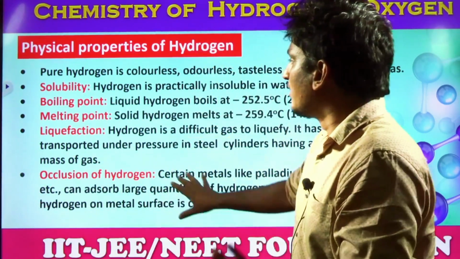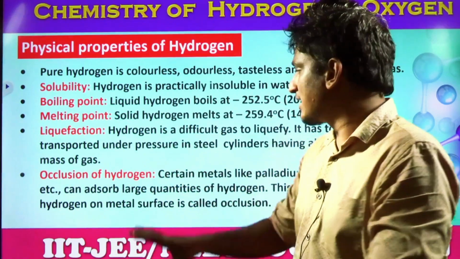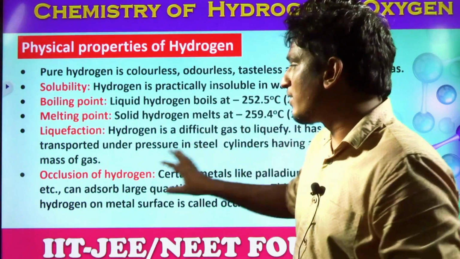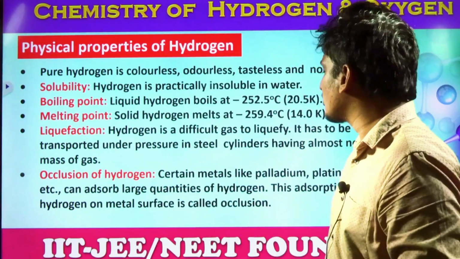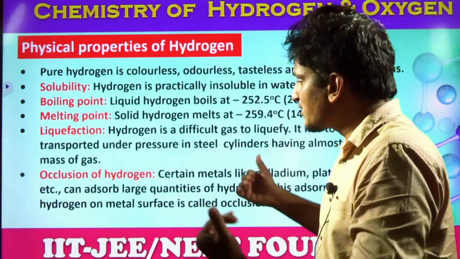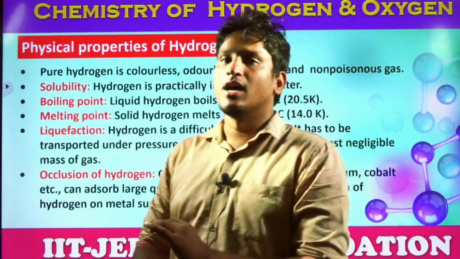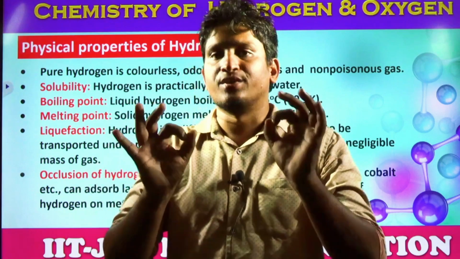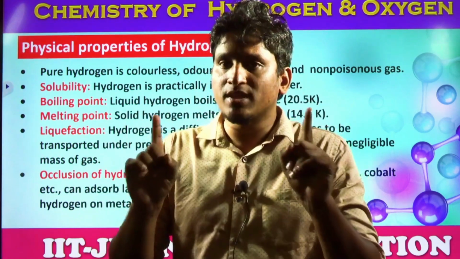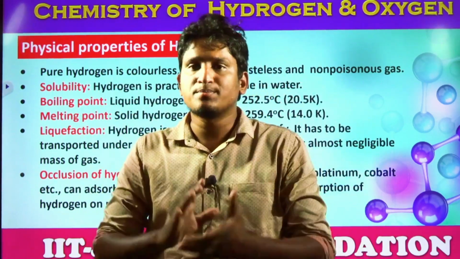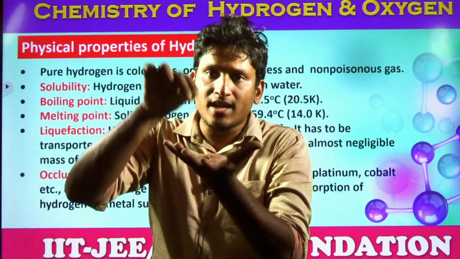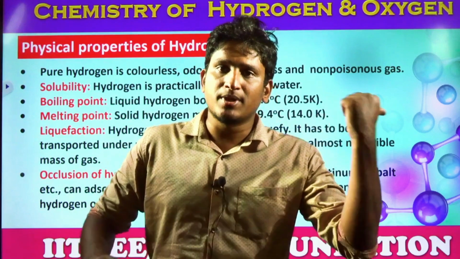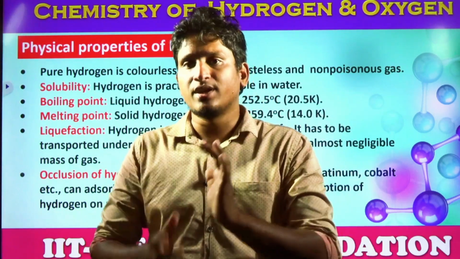So next, occlusion of hydrogen. Students, listen carefully. This is also a very, very important point. Certain metals like palladium, platinum, cobalt, etc. can absorb large quantities of hydrogen. This adsorption of hydrogen on metal surface is called occlusion. So this property is used in many organic synthesis reactions, students. It's not absorption, this is adsorption. Adsorption means hydrogen simply attaches on the surface of these least reactive metals. Platinum, palladium, all these are least reactive metals.